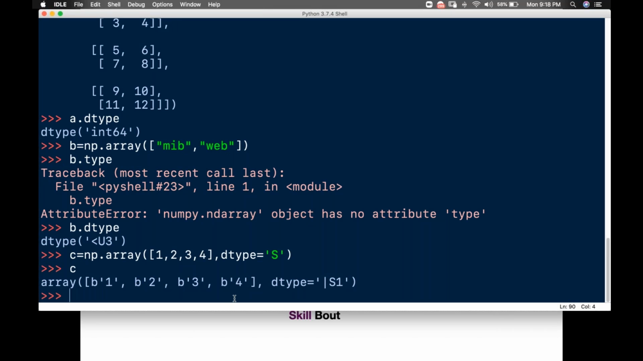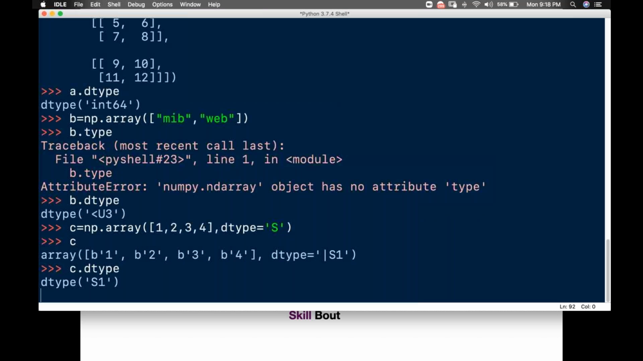So I'll write c.dtype. What is it getting? It is getting S1. You have different formats, guys: S1, S2, S5. There are different things. Normally it is integer data, but I'm getting it in this format. Got it?